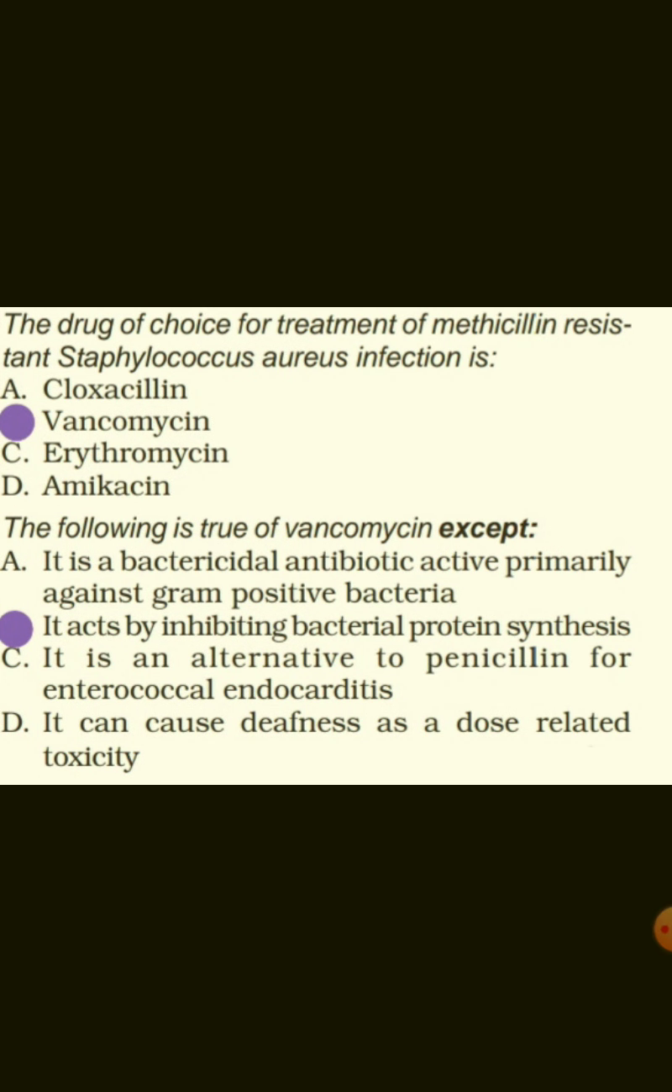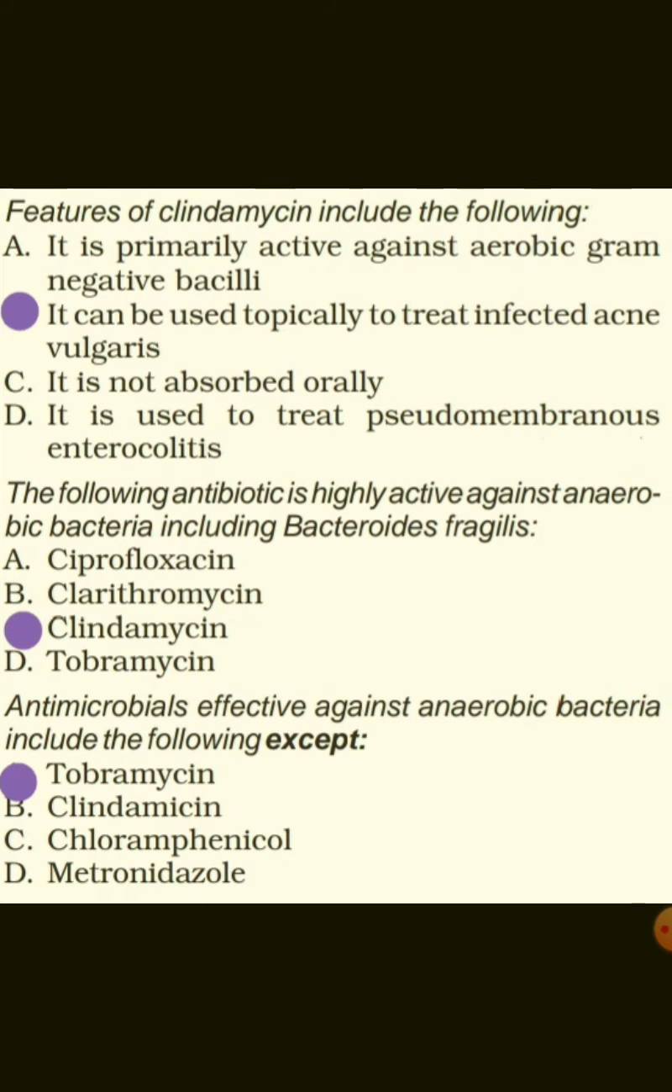The drug of choice for treatment of methicillin-resistant Staphylococcus aureus infection is vancomycin. The following is true of vancomycin except that it acts by inhibiting bacterial protein synthesis. Features of clindamycin include the following, that it can be used topically to treat infected acne vulgaris. The following antibiotic is highly active against anaerobic bacteria including Bacteroides fragilis, that is clindamycin.